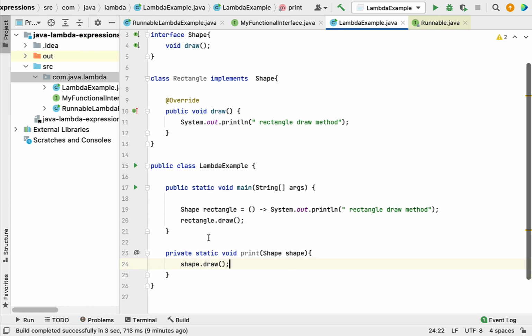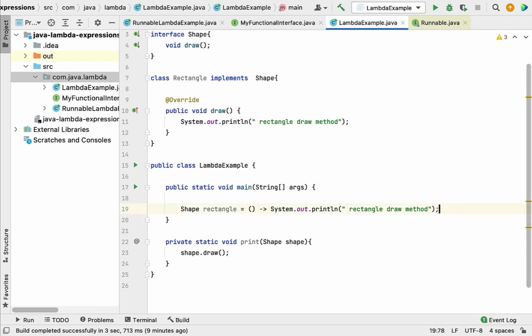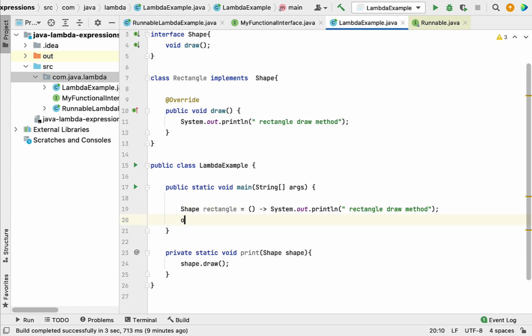Now let's see how to pass a lambda expression as a behavior or a parameter to this method. Here I'm going to remove this method call, and call the print method, passing a lambda expression for this method.